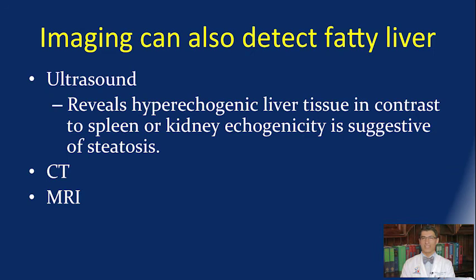Imaging can also detect a fatty liver, and in fact, the best way to do this is a simple ultrasound. This reveals a hyperechogenic liver in contrast to other organs such as the spleen or the kidney, and this suggests to the radiologist that the person has fat in the liver. CAT scan and MRI can also be used, but are much more expensive modalities.